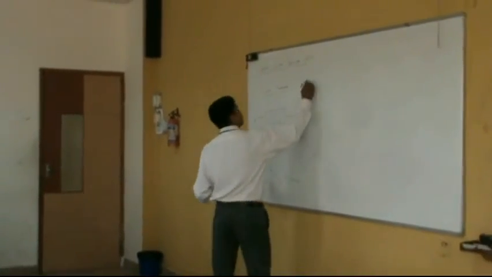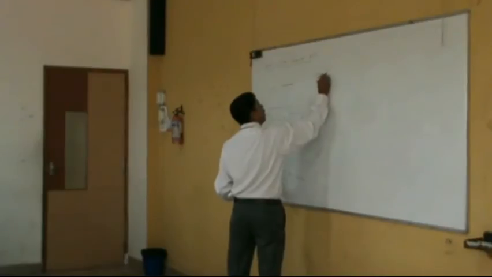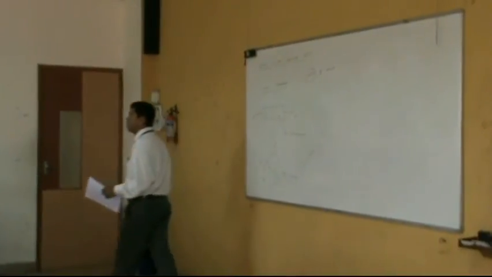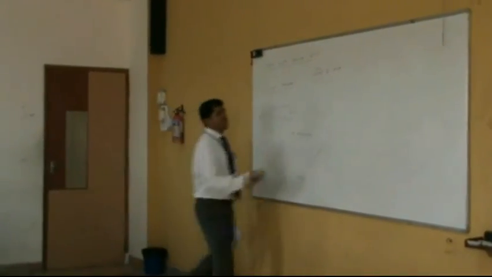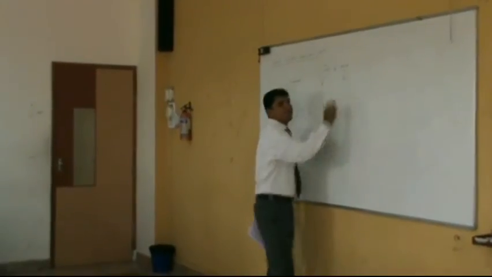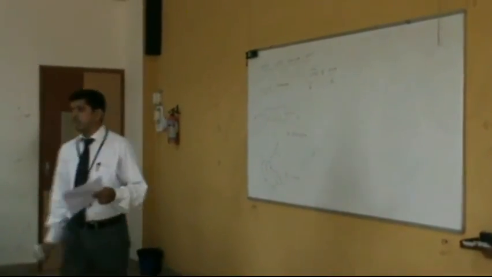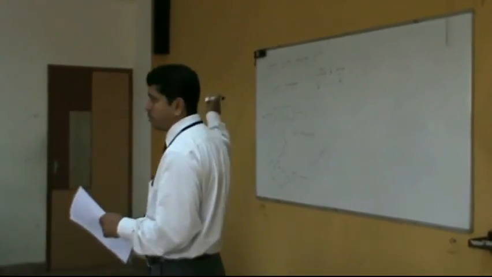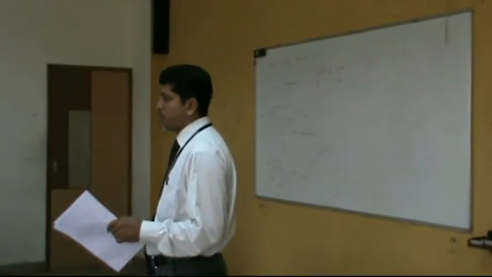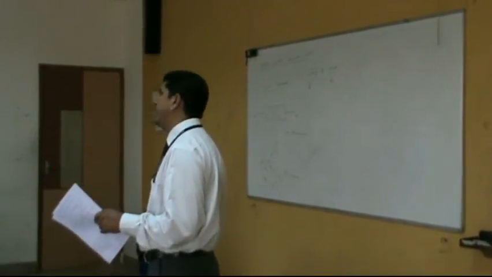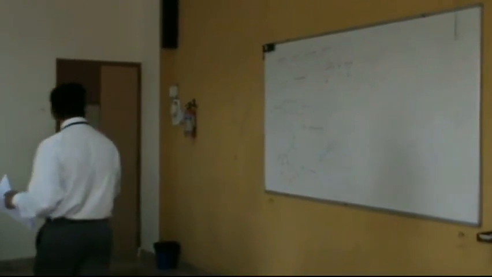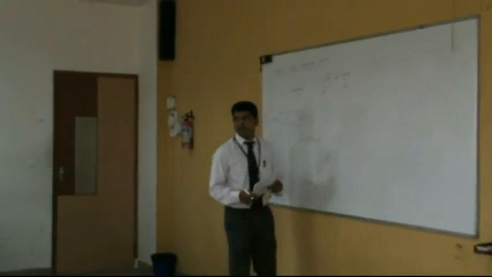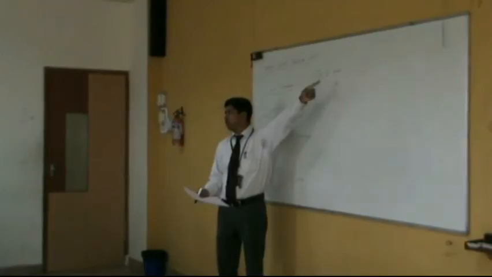There are 2 types of BJTs, as we said already: one is NPN and the other is PNP. Among these, NPN is preferred. The reason is, as we already mentioned, the majority carriers are electrons here and holes there. Electrons are always better, because if you look at the physics, electrons move faster than holes. The speed of an electron is nearly 10 times that of a hole. You can compare it to an 18-year-old and an 80-year-old; both will not be at the same speed, right? So electrons are preferred because we want speed. That's why NPN transistors are preferred over PNP transistors.